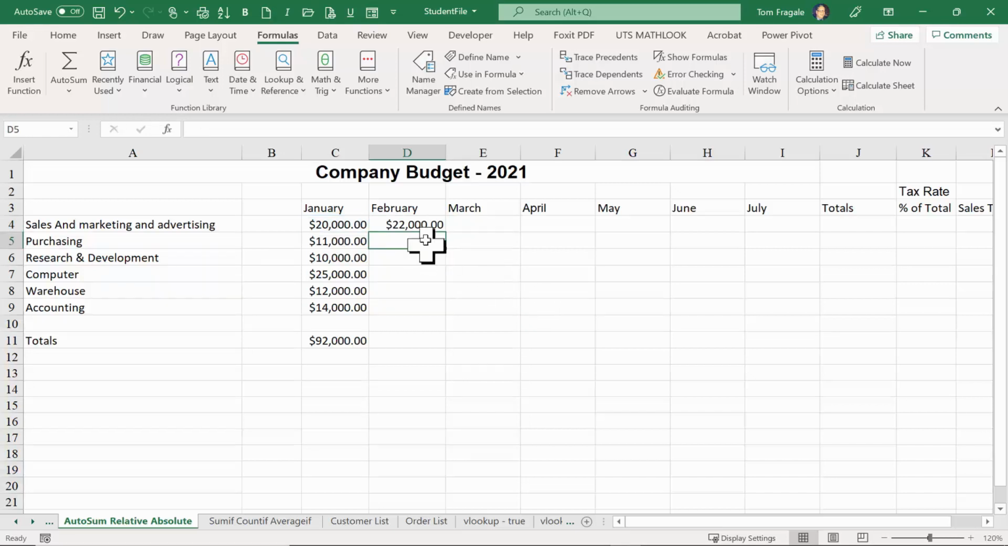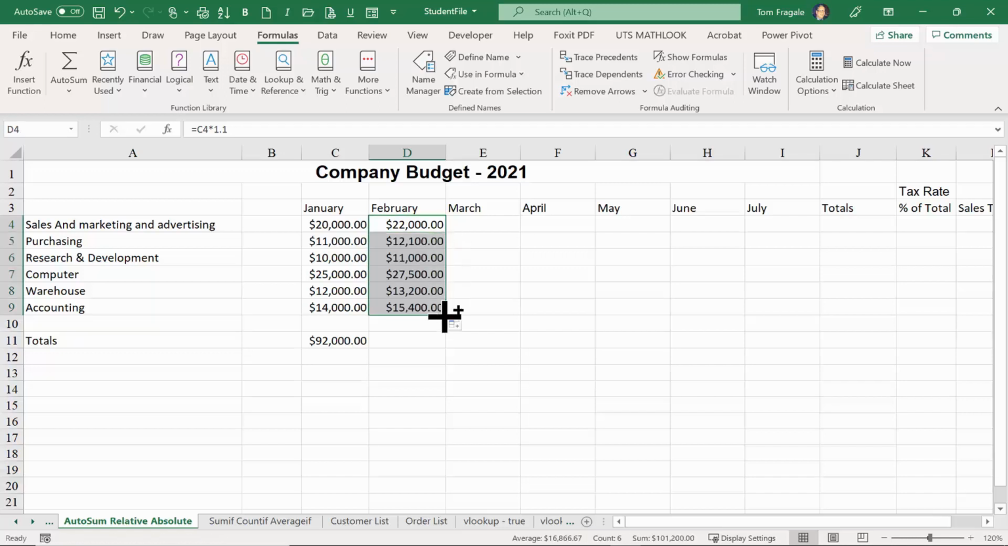Now, I want to copy that formula all the way down the column. So I'm going to click on that cell. I'm going to move my mouse to the corner of that cell and get the black cross. You have to be right on the corner of the cell to get the black cross. That's called the speed fill or the autofill. I can drag it to the right or I can drag it down. So I'm going to drag it down.